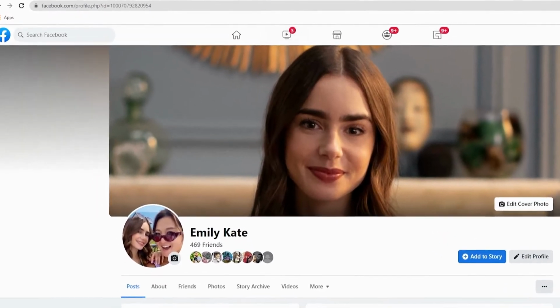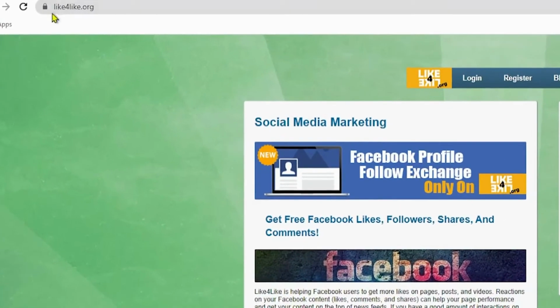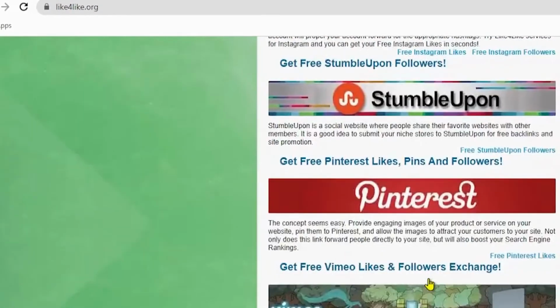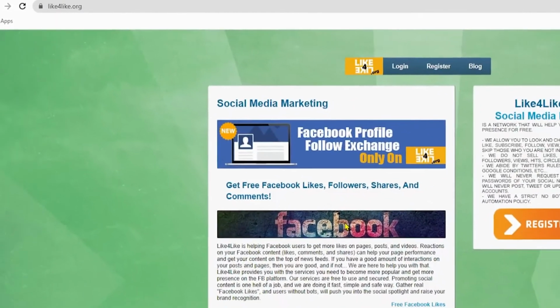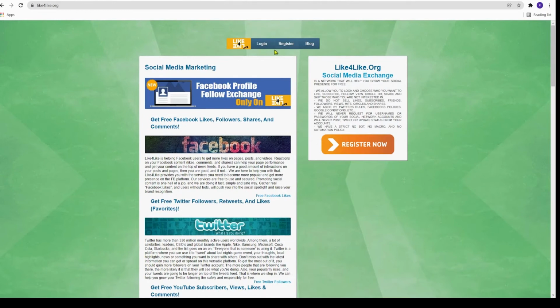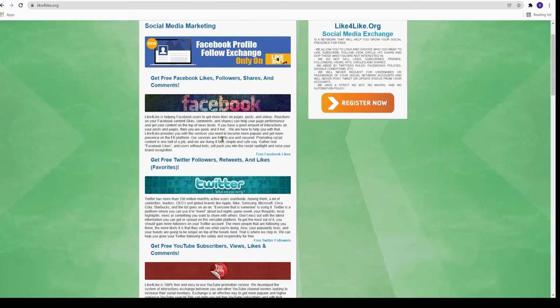Step number 2 is to come over to a platform called like.org. Now this is a place where we will be collecting points for liking Facebook posts, and then I'm going to show you how you can exchange those points for real money. I'm going to show you how you can withdraw your money with whatever payment option you prefer. And don't worry, this will not involve selling your points or whatsoever, because this strategy has nothing to do with selling, so no selling at all. You just need to like those posts, set up something which I'm about to show in this video for absolutely free, and withdraw your money again and again.